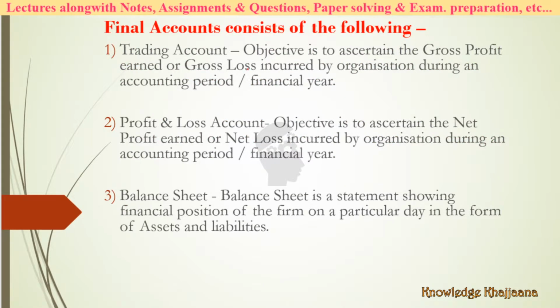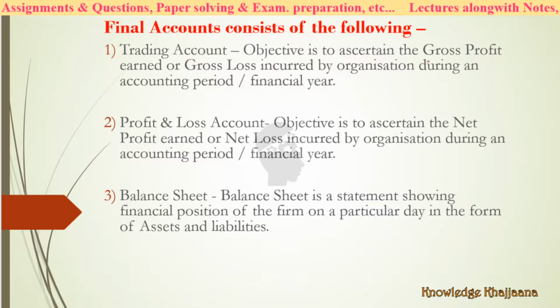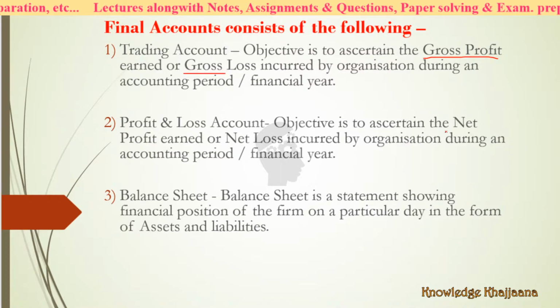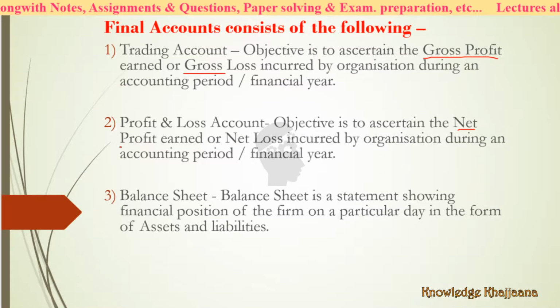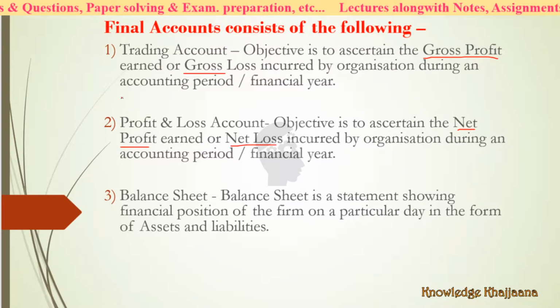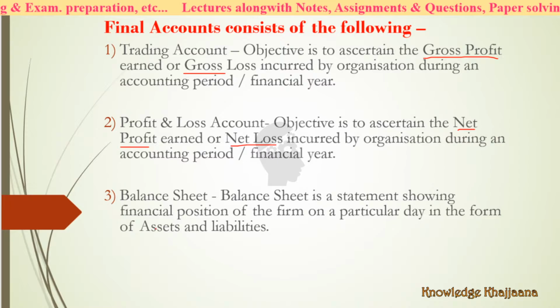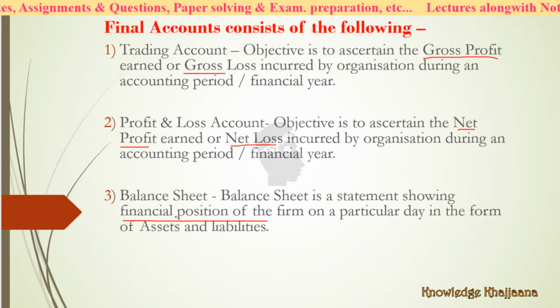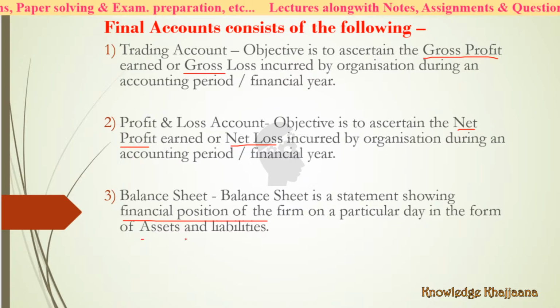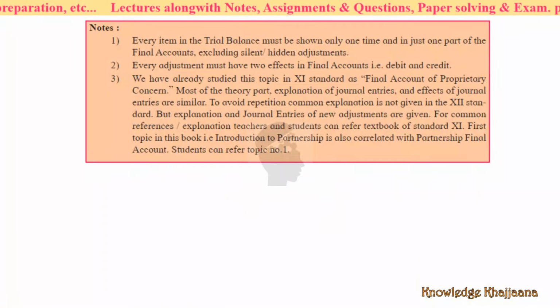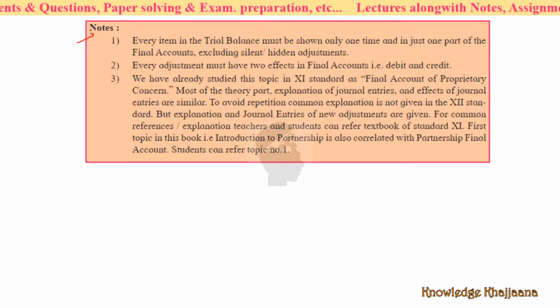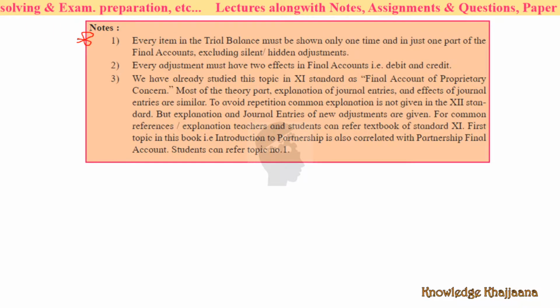See, we come to know gross profit or gross loss from the trading account, net profit or net loss from the profit and loss account, and the financial position of the business from the balance sheet. That is the status of the balance sheet from assets and liabilities. These are the important notes for preparation of the final accounts, right?